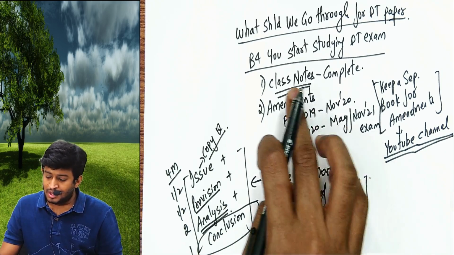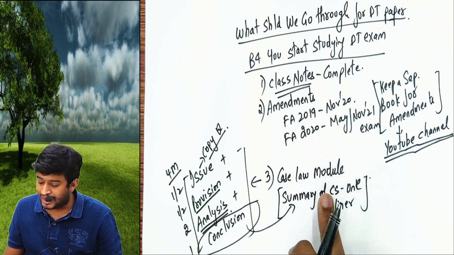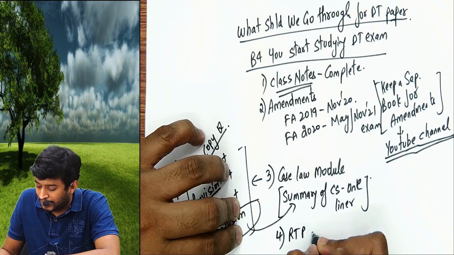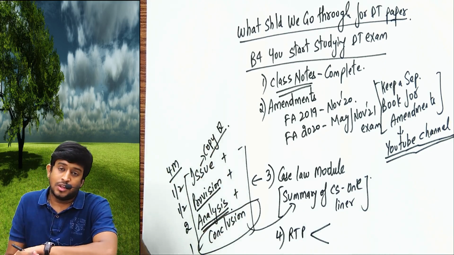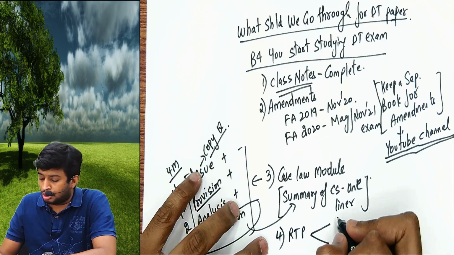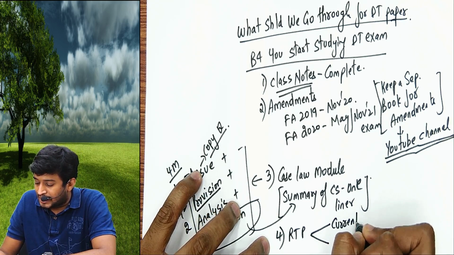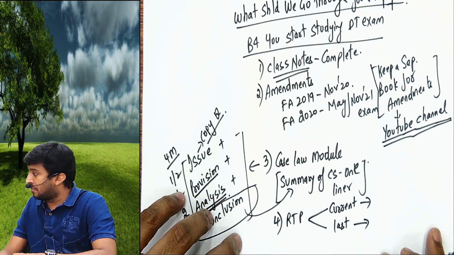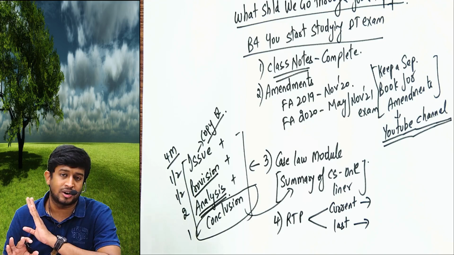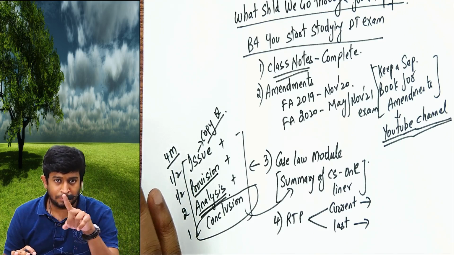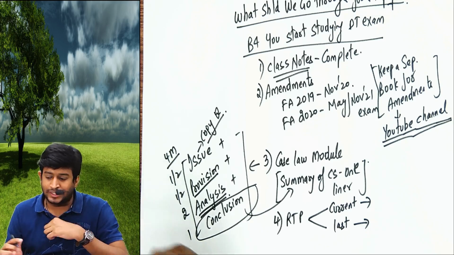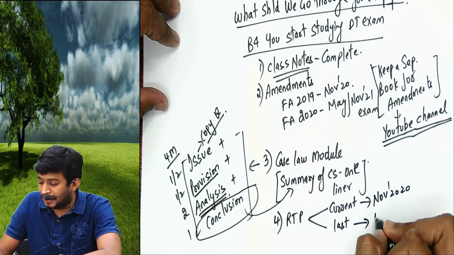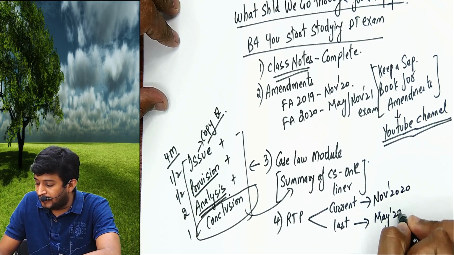For the DT paper, you should have your class notes complete, you should have amendments, you should have case laws, and number 4, you should have RTPs. You should always have the current attempt RTP and the last attempt RTP. If you go through these 2, that would be more than sufficient. Do not go to the last 10 years' RTP, that's not required. For example, if I'm a student writing in November 2020, I will go through the November 2020 RTP. I will also go through the May 2020 RTP.